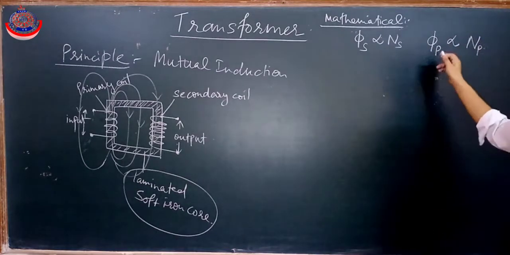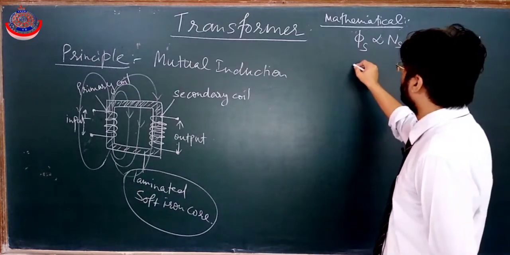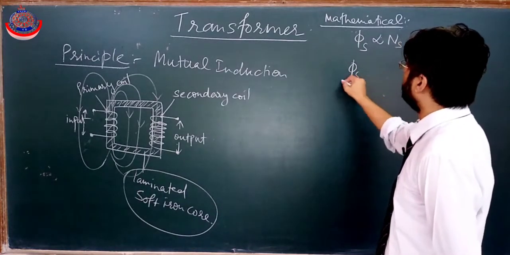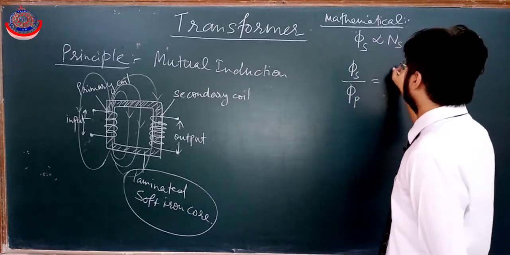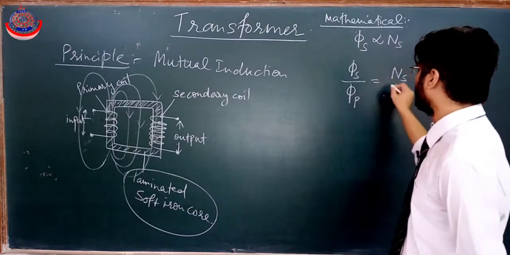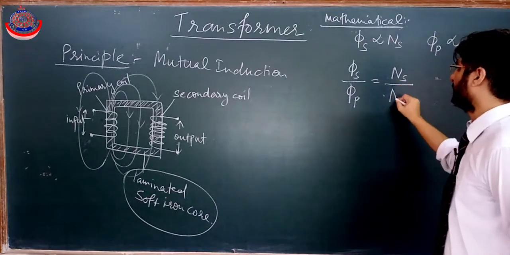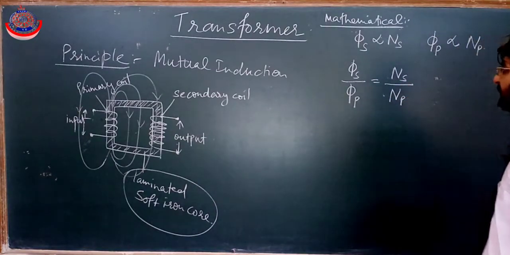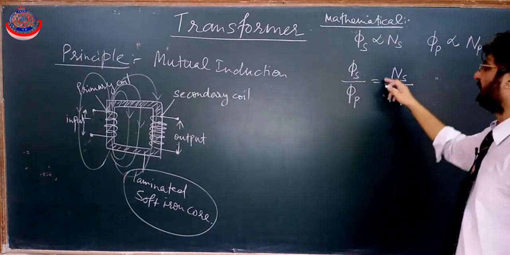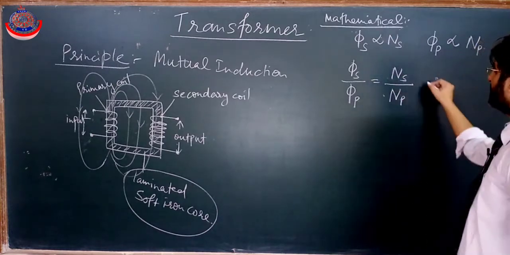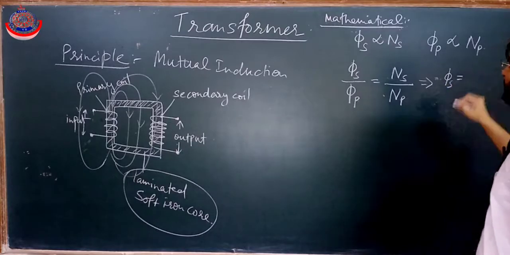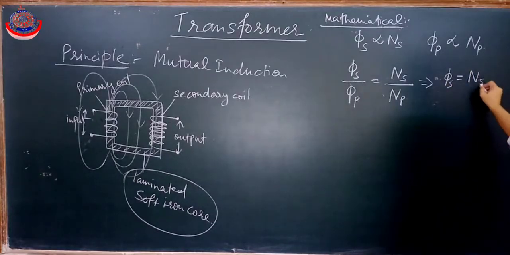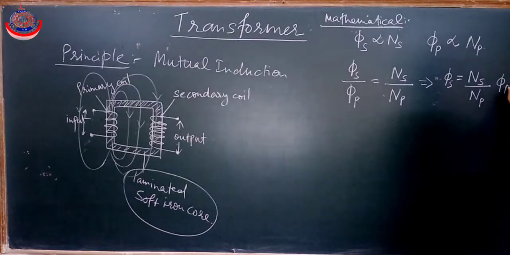If we divide these two terms, then flux passing through the secondary coil by flux passing through the primary coil will be equal to the number of turns in the secondary coil by the number of turns in the primary coil. The same kind of constant will be there, that will get cancelled out. Or we can say flux passing through the secondary coil is equal to Ns by Np into phi p.